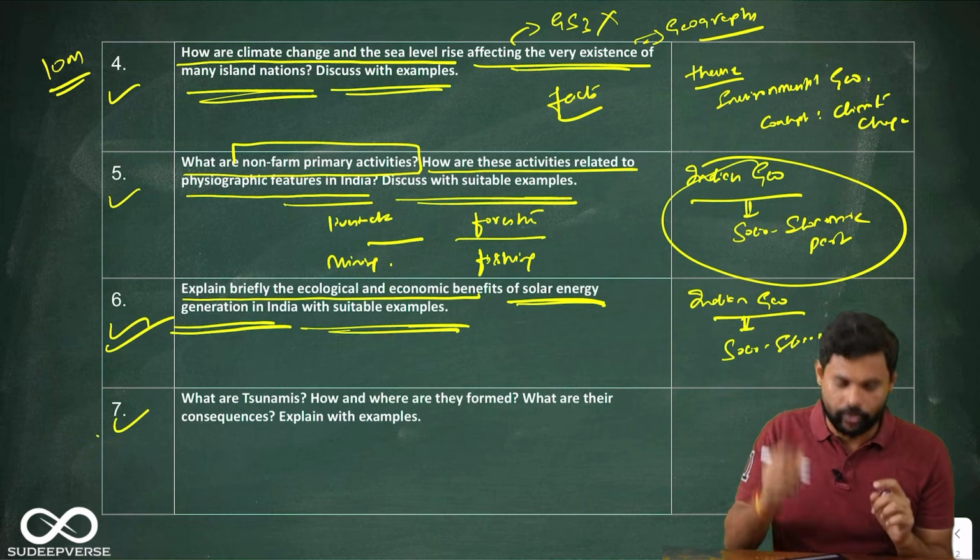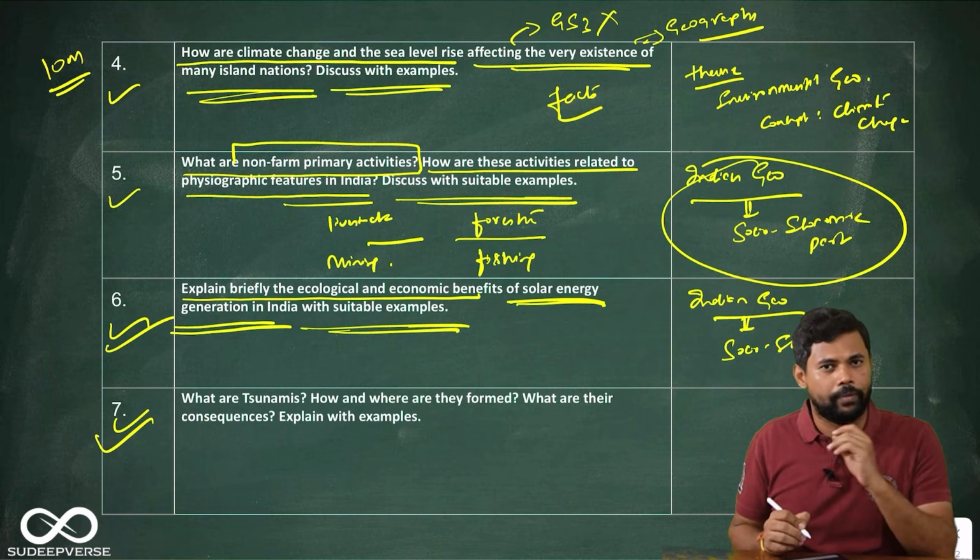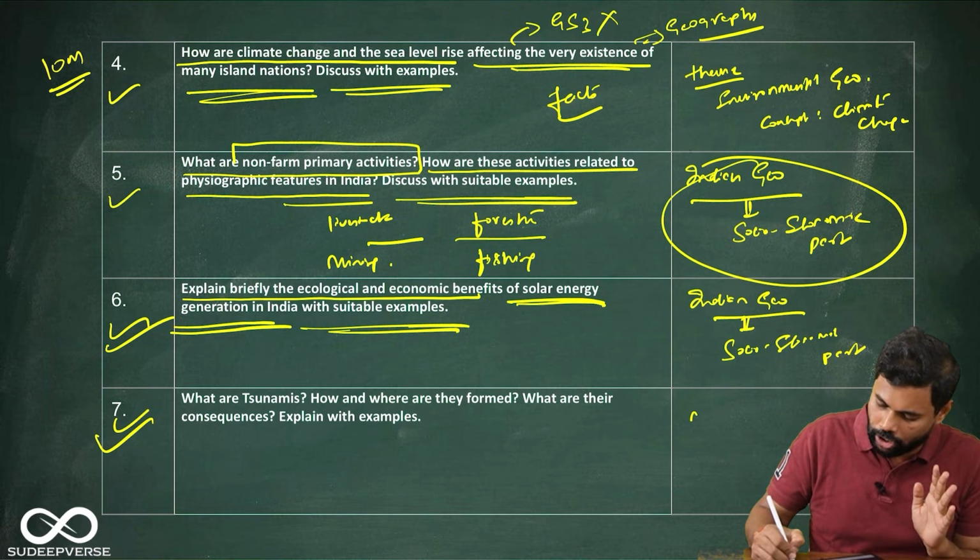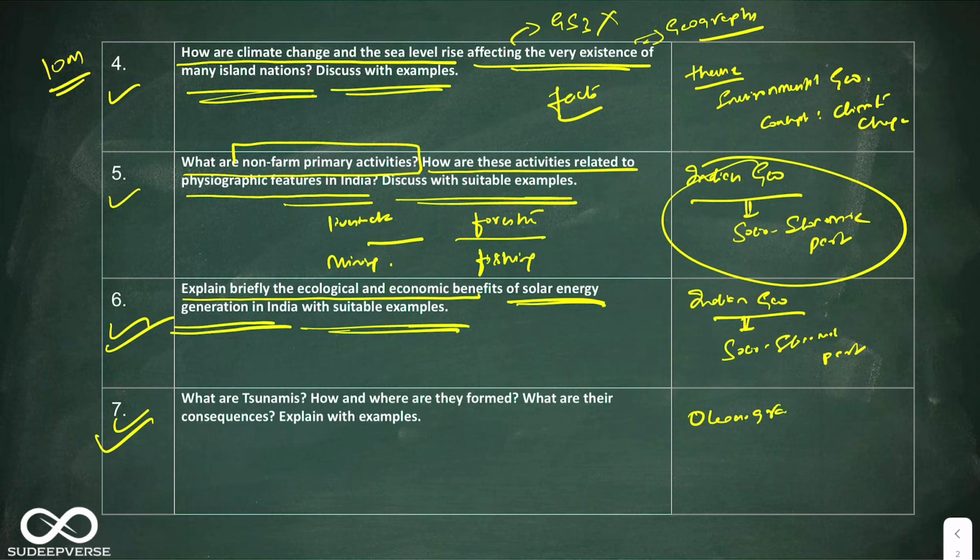Okay, the next 7th question is a direct question. Everyone should have hit it outside the ballpark because it's pretty direct. So it is coming from oceanography. It is, what are tsunamis? How and where are they formed? What are their consequences? Explain with examples.